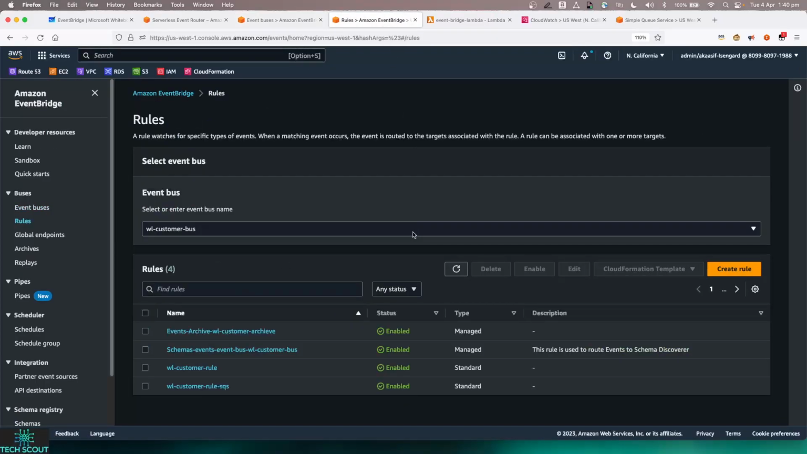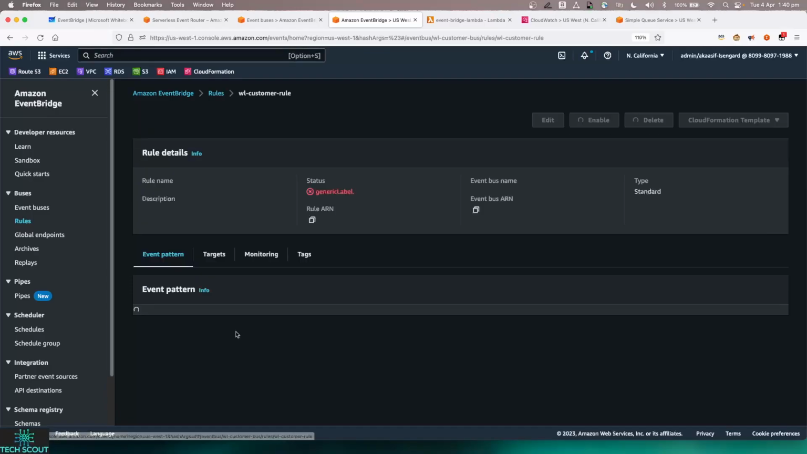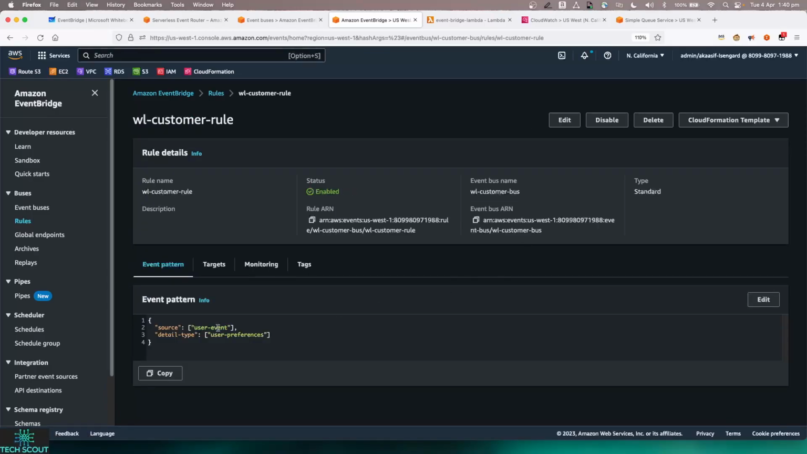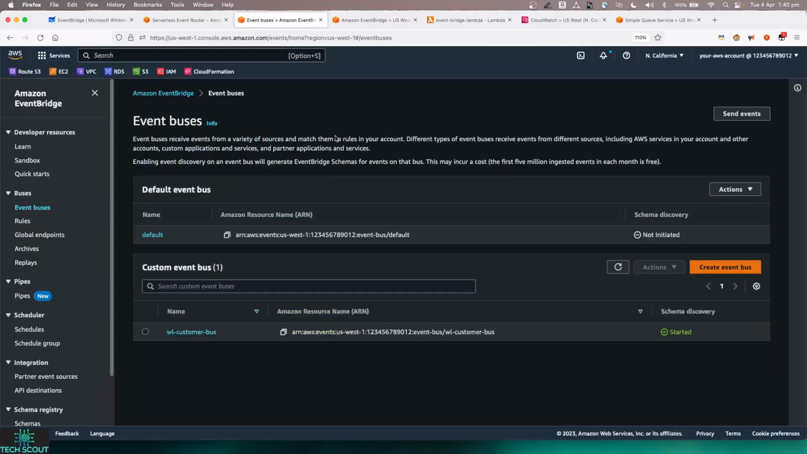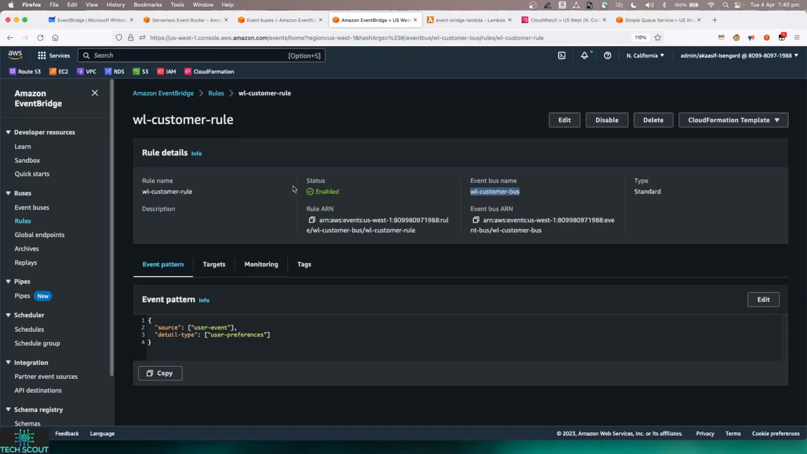Next, we go to the rules. So we have a couple of managed and standard rules. If I go into my standard rule, what I have done is I've created a simple standard rule, and just be mindful that every rule is aligned to a specific bus. So it's a one-to-one mapping. This is my event bus, WL customer bus, which is over here, and that particular event bus is mapped to this WL customer rule.